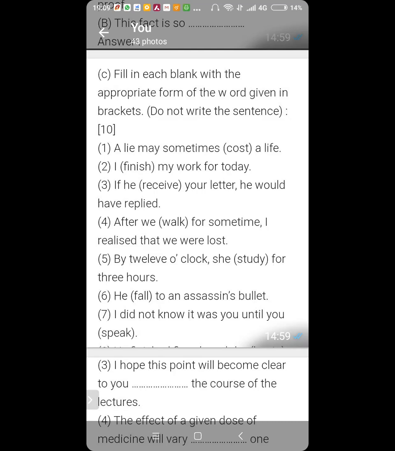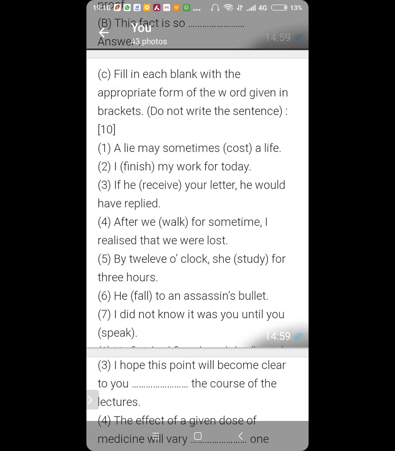If he received your letter, he would have. If he would have received. Or if he had received your letter, he would have replied. Yes. Then Ansh, number 4. After we walk for some time, I realized that we will. Yes.